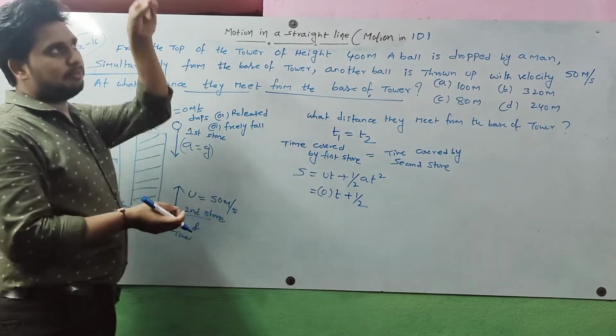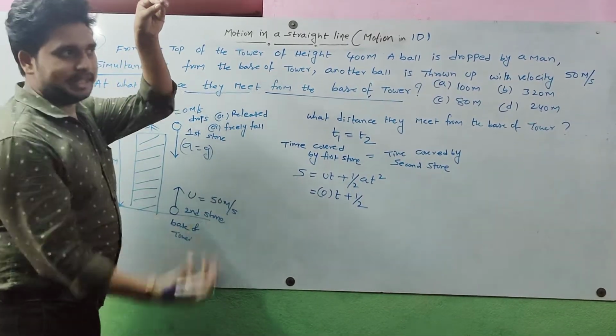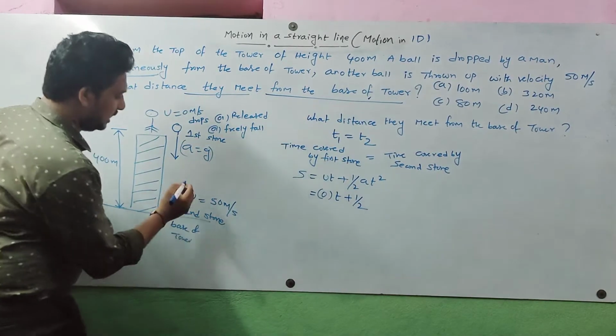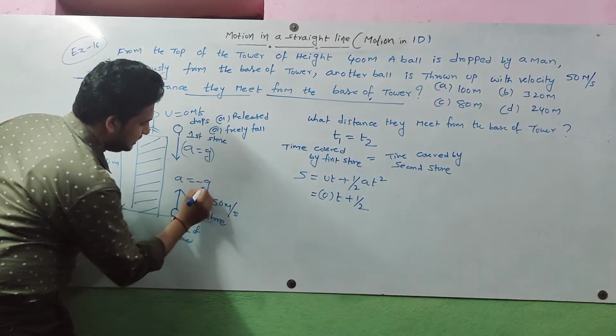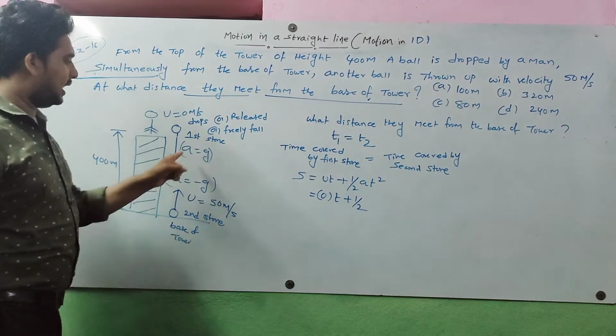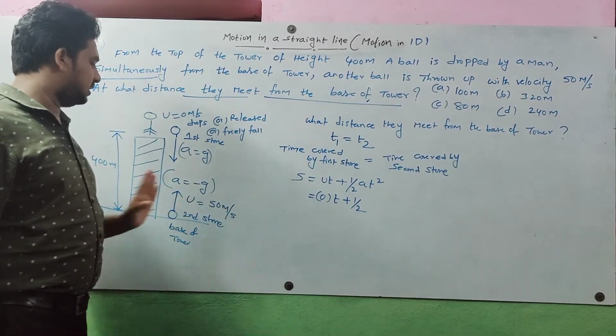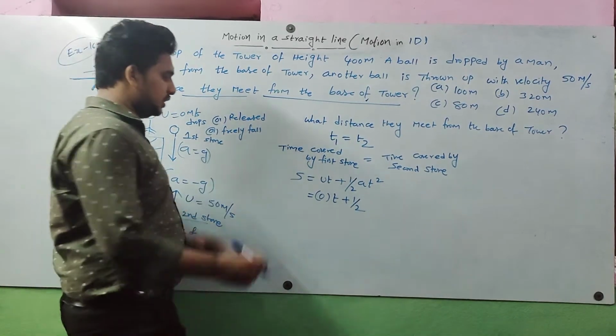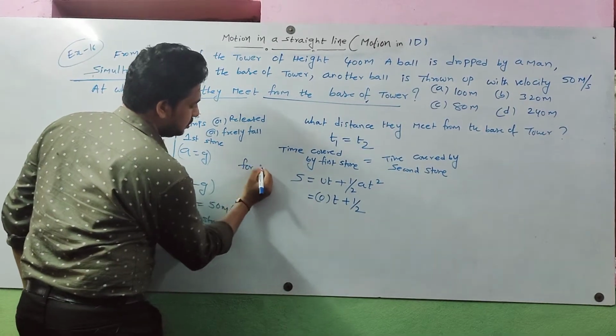When a body is projected upwards, the gravitational force is acting downwards. Both are in opposite directions. That's why the acceleration is equal to minus g. This is important. So a is equal to plus g for the first stone, and a is equal to minus g for the second stone. Here I am talking about the first stone.